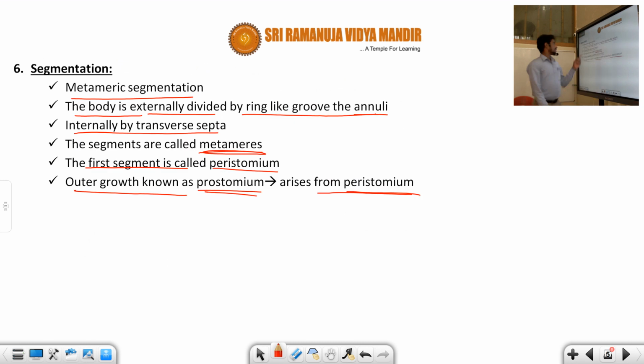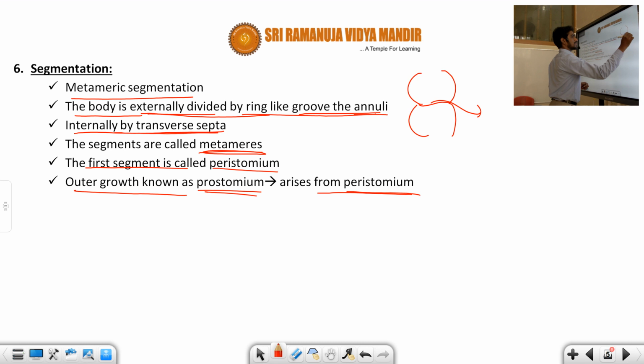Once again, the body is externally divided by ring-like grooves called annuli, and internally by transverse septa. This is one segment, this is the 2nd segment, this is the 3rd segment. The segments are called the metamers.